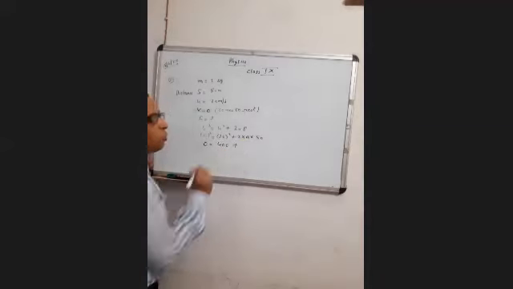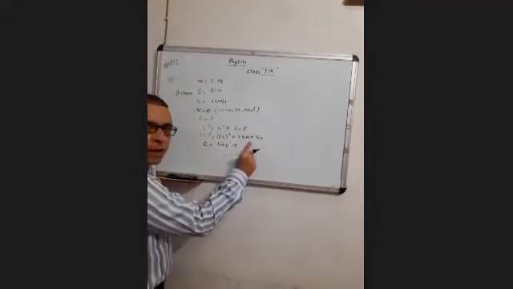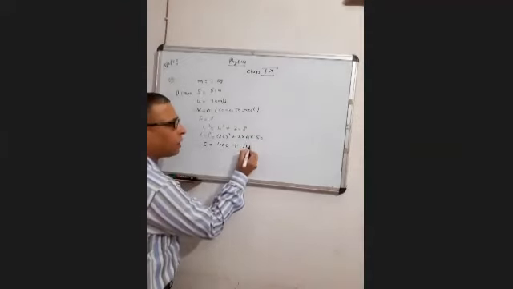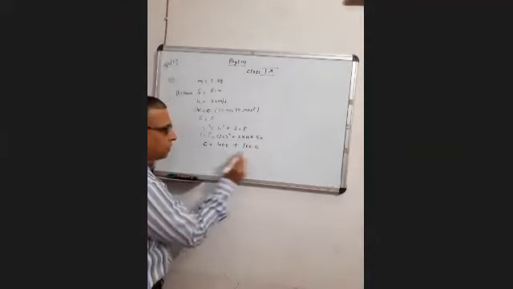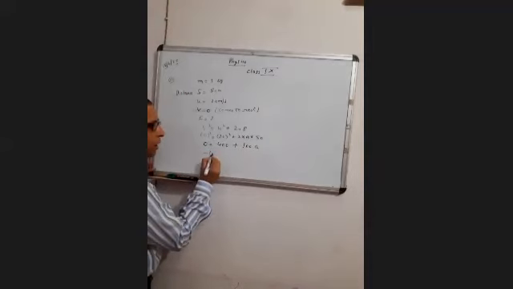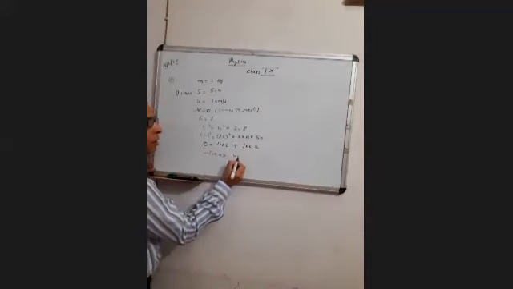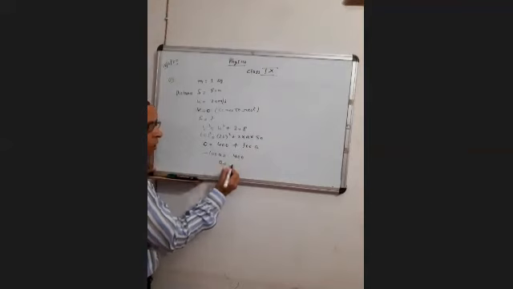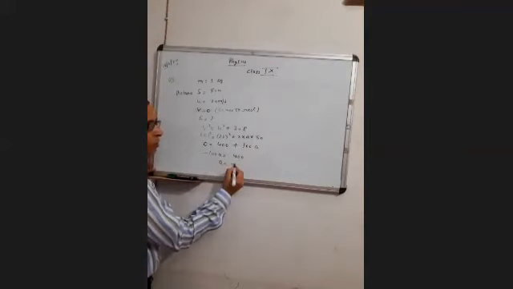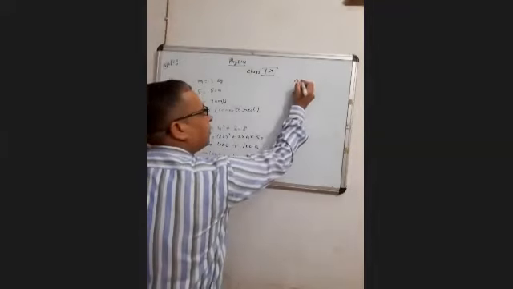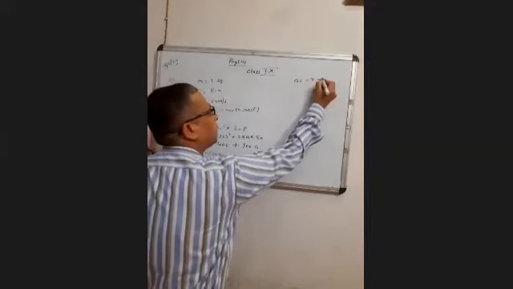220 square will be 400. Then 2 multiply A multiply 50 will give you 100A. I'll shift this 100A to this side. Minus 100A will be equal to 400. A will be equal to minus 400 upon 100. A will be minus 4 meter per second square.